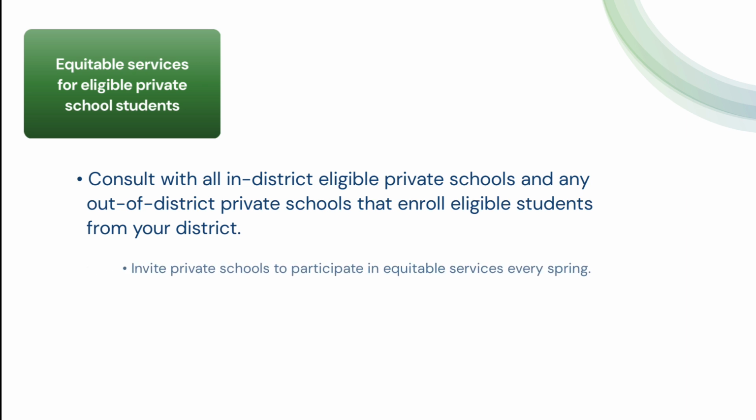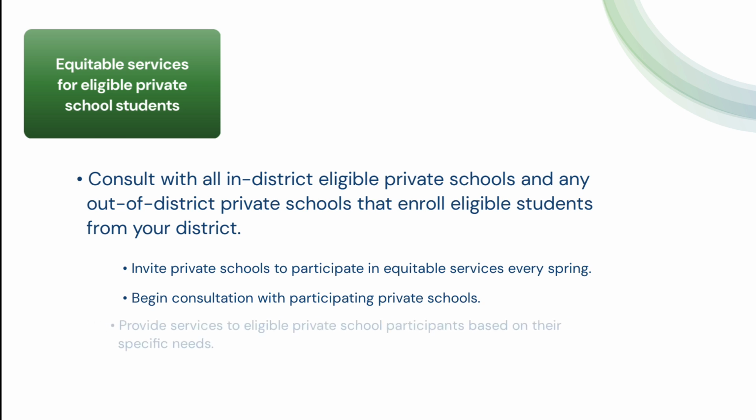First, LEAs must invite private schools to participate in equitable services every spring. If the private school decides to participate, then the LEA must begin consultation with participating private schools. Once consultation begins, the district provides services to eligible private school participants based on the specific needs of the participating private school students. Services can include direct instruction to eligible students, professional development to eligible teachers, and/or parent and family engagement. There is a very specific process a district must follow for consultation to meet the equitable services requirement.